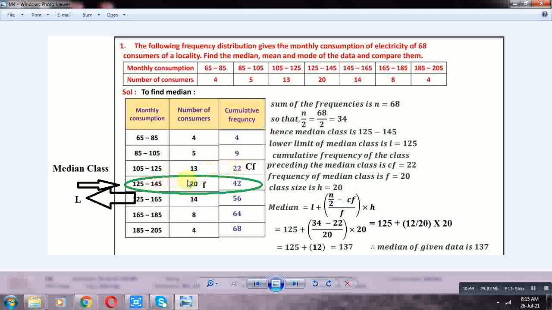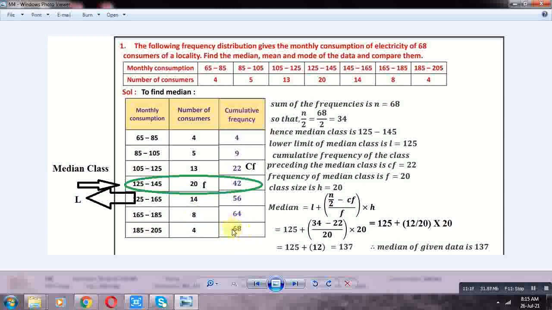Next, adding 14, it is 56. Next, adding 8, it is 64. Next, adding 4, it is 68. The sum of all frequencies equals the last cumulative frequency. Are they equal or not? Equal.